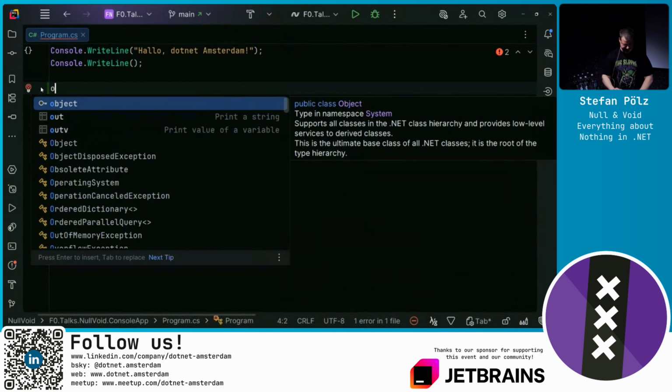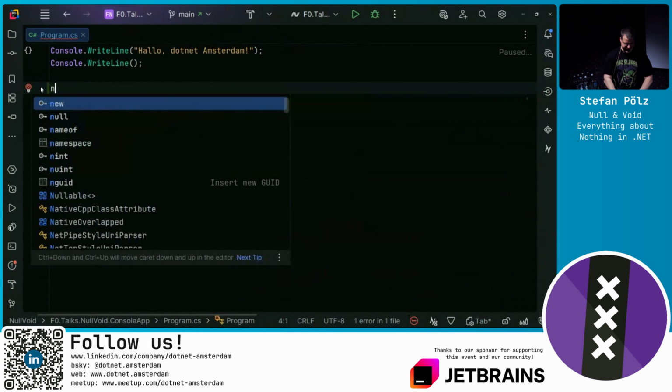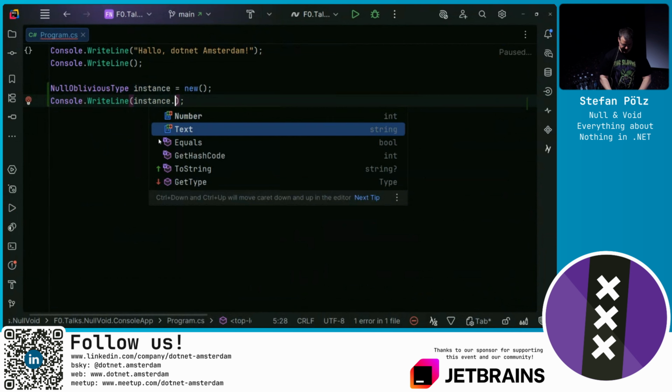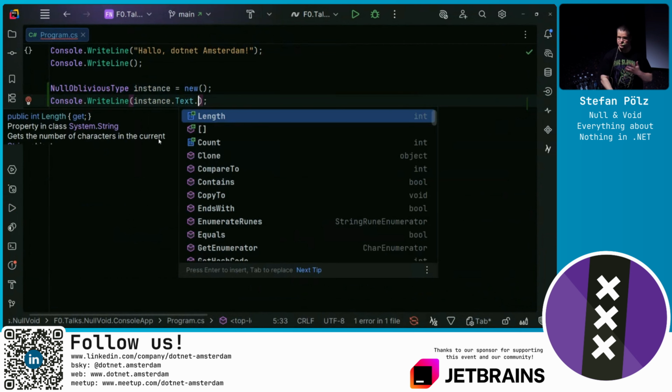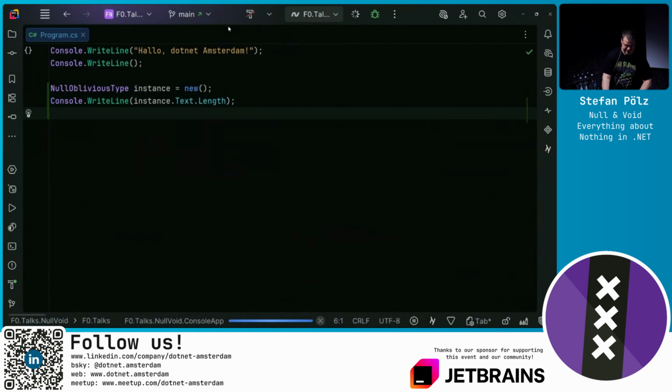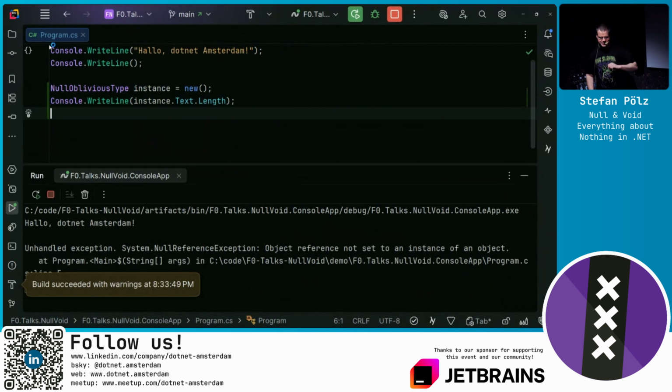So if we compile the type, I call it a null oblivious type. This type has not been compiled with nullability in mind. We create a new instance. We try to dereference the instance. Let's again dereference the text. That's a string property, and access the length of it. We don't get any warning. Everything seems fine, although I enabled nullable reference types in my project. No warning, yet still a null reference exception. Apparently, the string text here